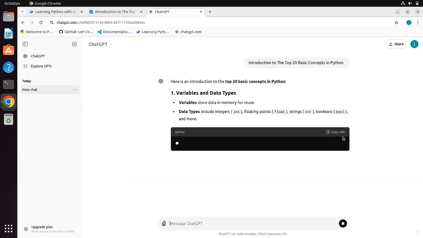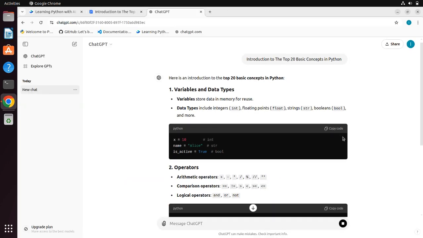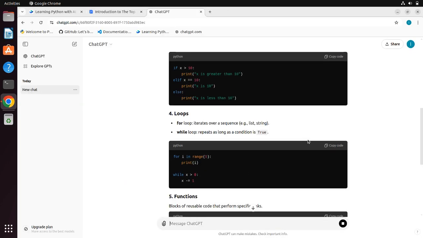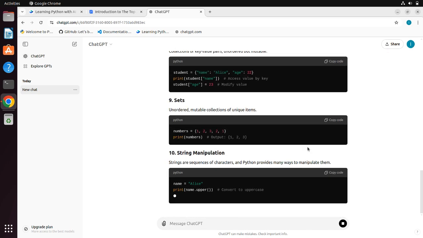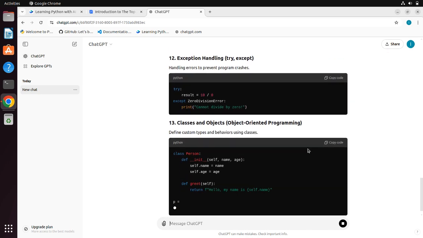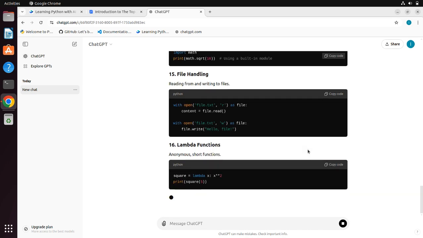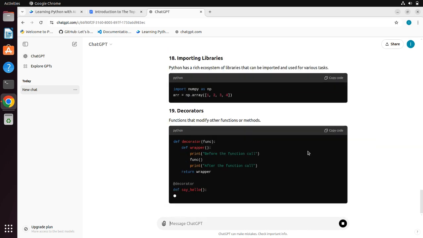First, let's look at the first question. By asking ChatGPT, Introduction to the top 20 basic concepts in Python, ChatGPT will tell us about 20 basic concepts in Python and provide a brief explanation for each concept. The higher ranked concepts are relatively more important.